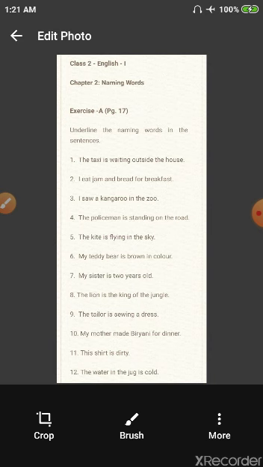With each word of this sentence, I get the answer for jam, bread, breakfast as names of things. So, the naming words are jam, bread, and breakfast. Underline these words.